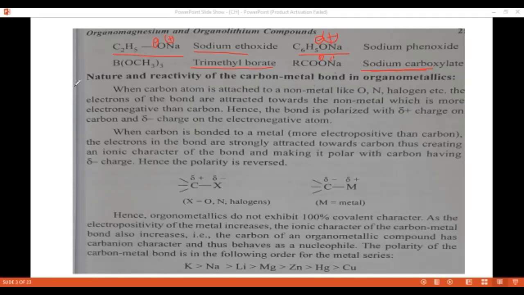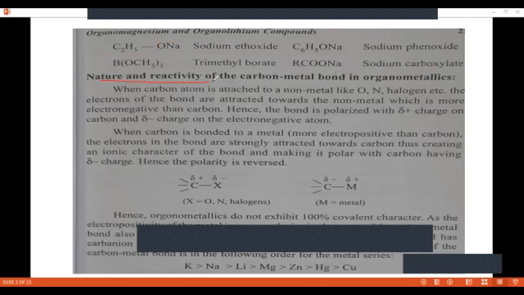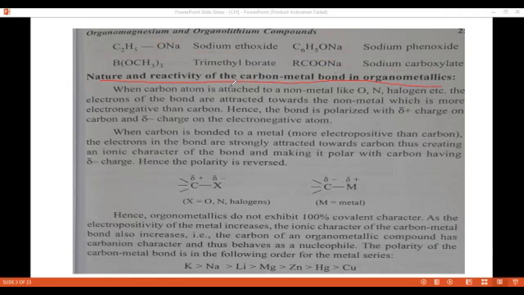Now the next point is the nature and reactivity of the carbon-metal bond in organometallics. When a carbon atom is attached to non-metals like oxygen, nitrogen, halogen, etc., X here is the non-metal.